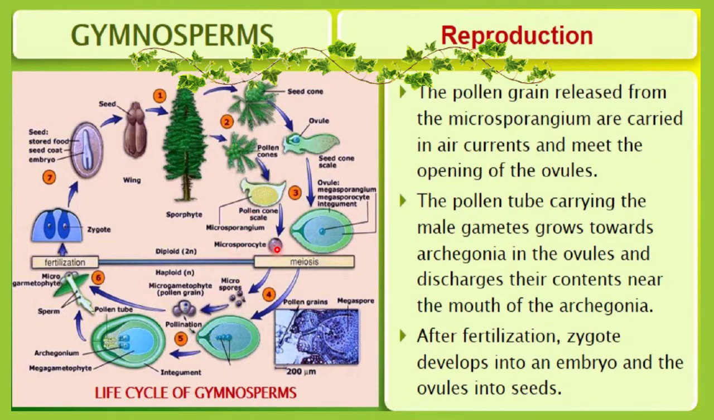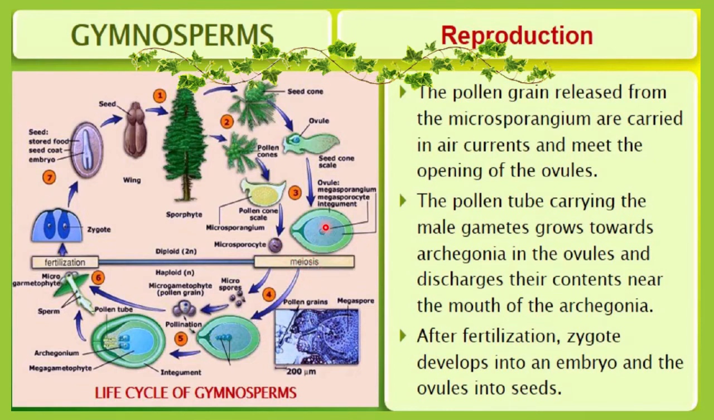Now what happens inside this microsporocyte and ovule? This is the megaspore mother cell, and here a microspore mother cell will be there. In both mother cells, meiosis will occur, and as a result of that meiosis, haploid cells will be formed.